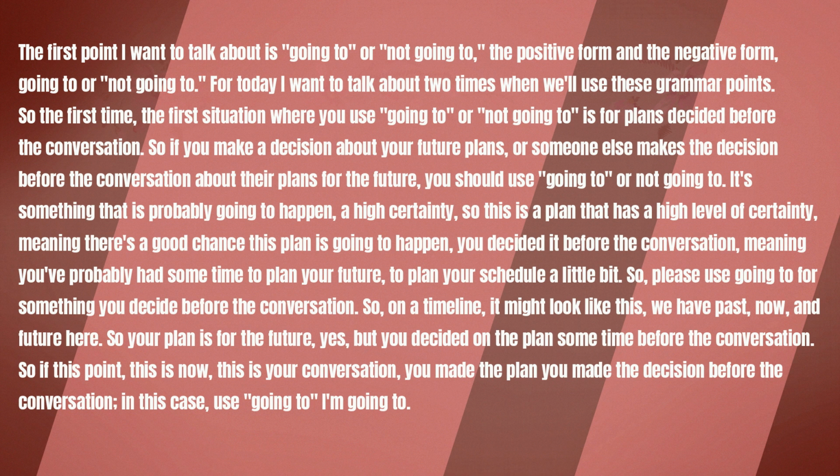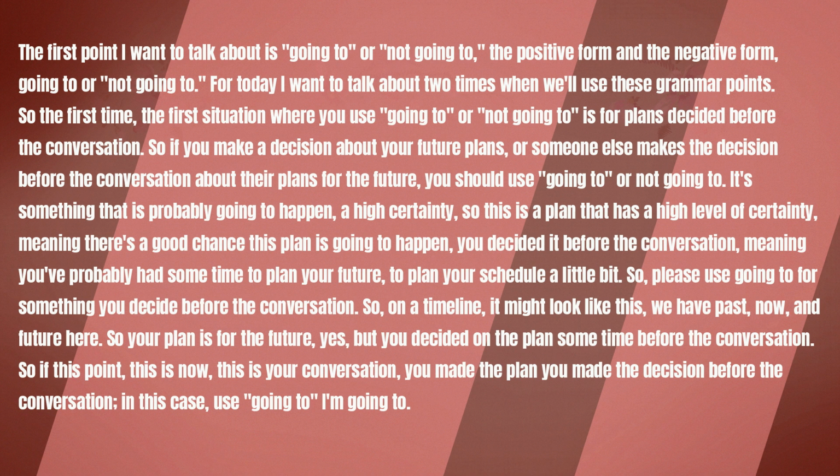It's something that is probably going to happen, a high certainty. So this is a plan that has a high level of certainty, meaning there's a good chance this plan is going to happen. You decided it before the conversation, meaning you've probably had some time to plan your future, to plan your schedule a little bit. So please use going to for something you decide before the conversation.